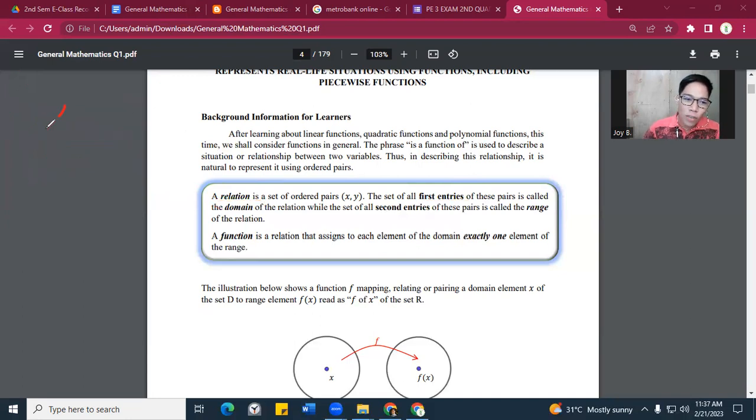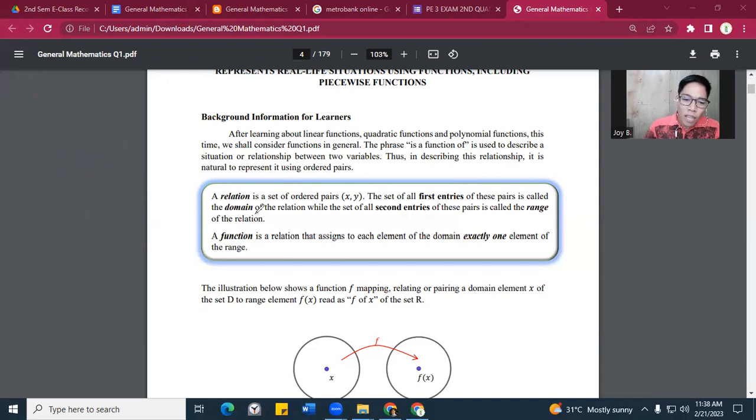Ano ang tawag daw sa first number or letter ng isang pares? That's we call domain. Okay, repeat after me. Domain, domain, domain. Okay, one more time. Ano yung domain? Domain ay, okay, very good. Yung first entry ng ating pares.